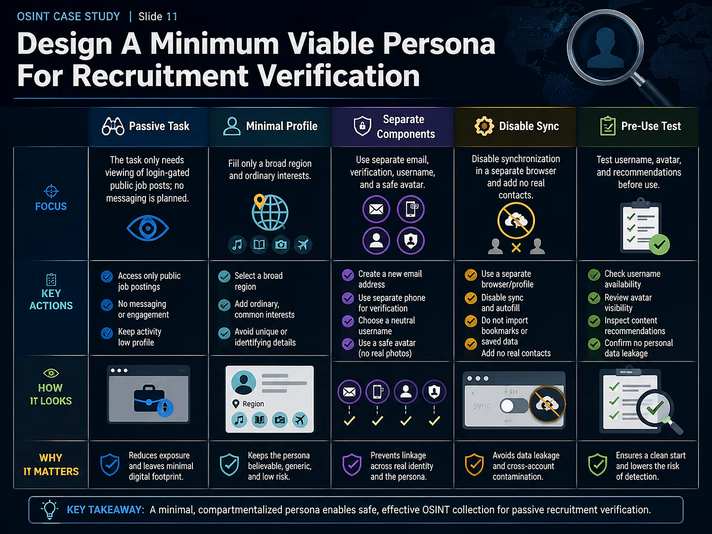Design the minimum viable persona for the recruitment case. The task only requires viewing recruitment posts that are public after login. No direct message is planned. The components remain small. Isolated email, approved verification, new username, a neutral image with documented provenance, and a separate browser with synchronization disabled. The profile contains only a broad region and ordinary interests, with no real contacts and no active posting campaign. Before use, perform username search, avatar reverse search, browser state review, and recommendation testing.